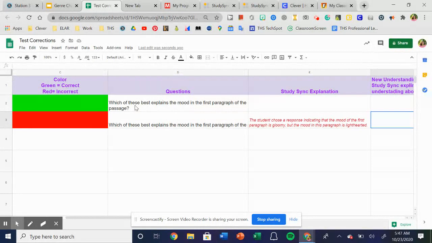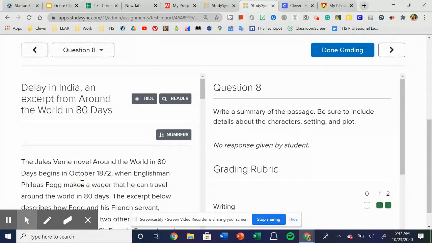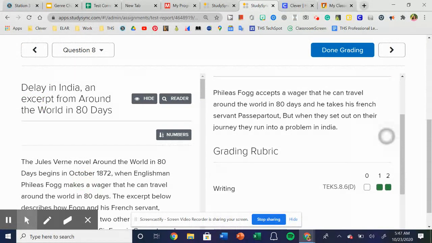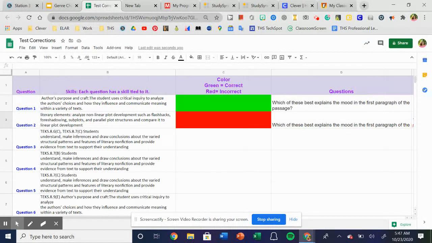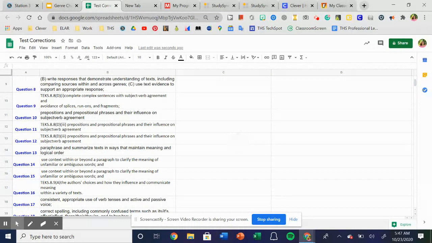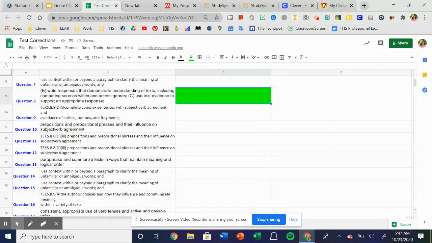Now, what do we do for questions 8 and 16? Those are the responses that were constructed. So those were the ones that you had to write a response. Okay, so let's go to 8. This student got a 2 out of 2. So that means that on the test corrections, they're just going to put green because they got 2 points for it.